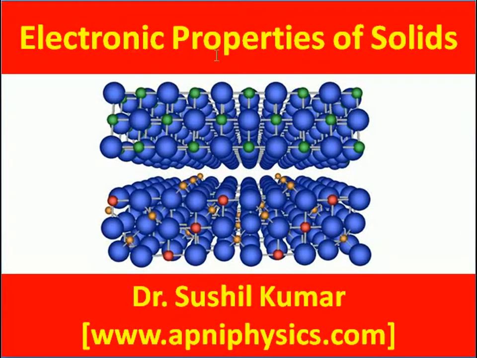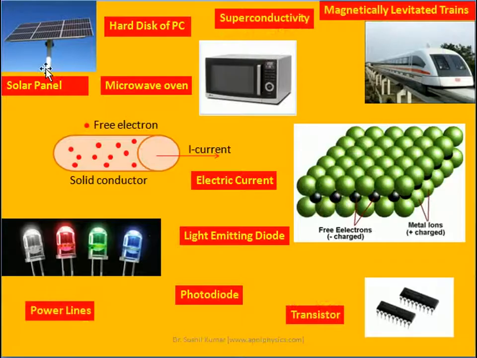In this lecture, I will discuss the electronic properties of solids. On the basis of electronic properties of solids, one can explain a number of physical phenomena related to metals. So, how a solar panel basically works, how the hard disk of a personal computer works, how a microwave oven works, what is superconductivity, how a magnetically levitated train runs on the track.